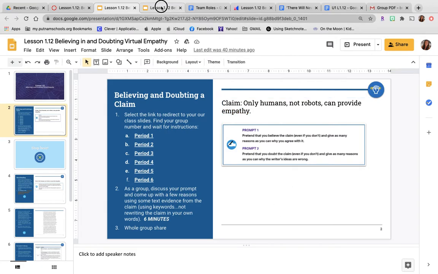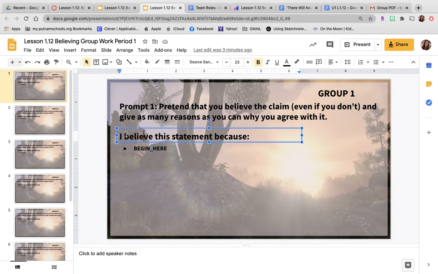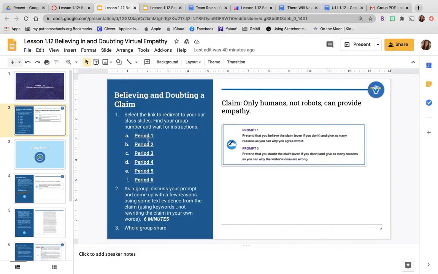So you're going to come in here to your group slides. It says begin here. Double click on that, and then start typing. And when you get the second idea, hit the enter to give yourself another bullet. You get another idea, hit the enter. And remember, everything's going to start with I believe this because, and go right into what would come after because. You don't have to type this over and over and over again. All right. So once you're done with those, I'll be able to see those when you're all done, so I'll be checking in if I can.